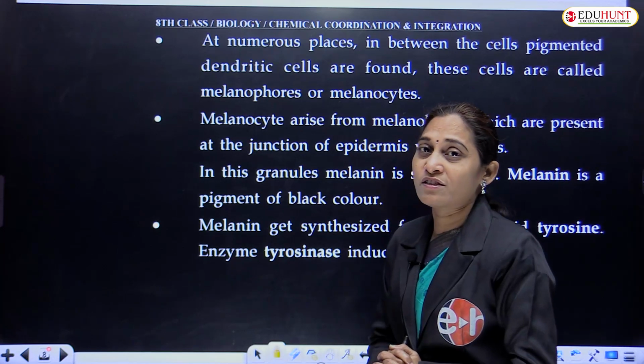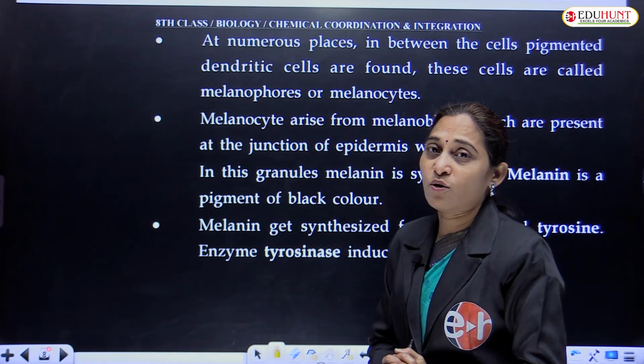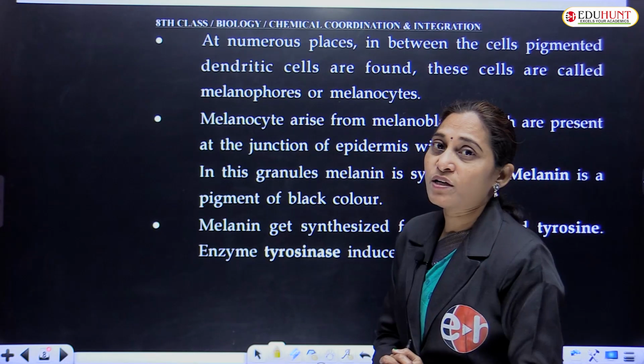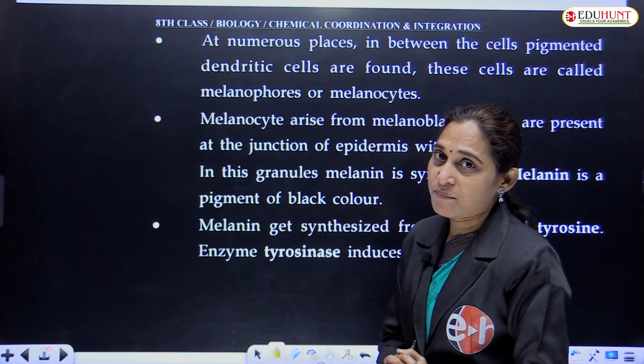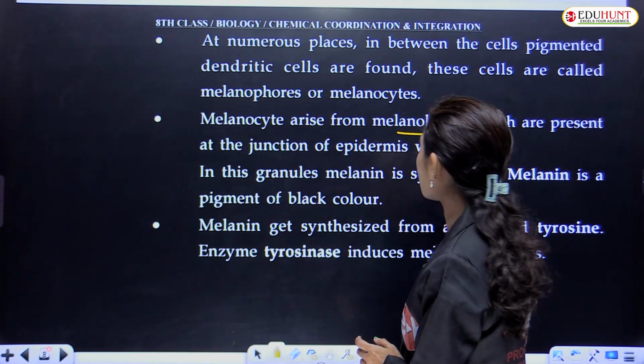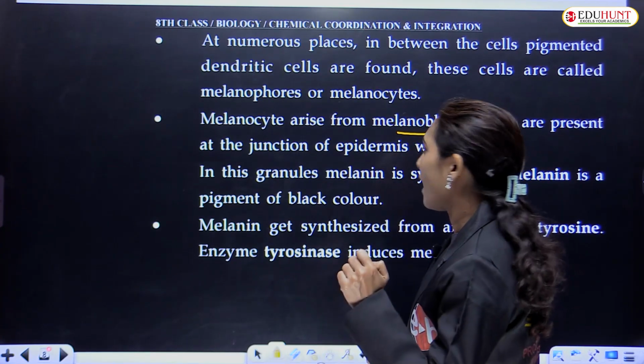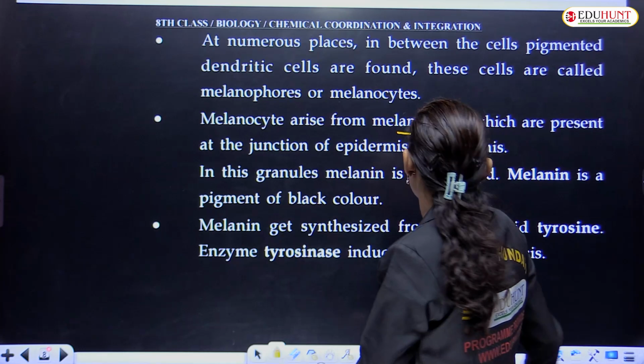Melanocytes are arisen from the melanoblasts. These are present at the junction of the dermis and epidermis.